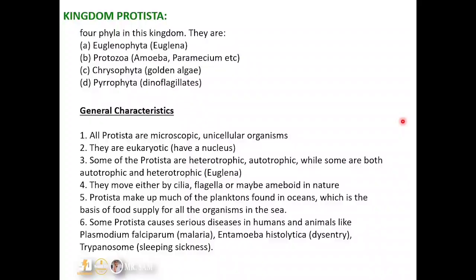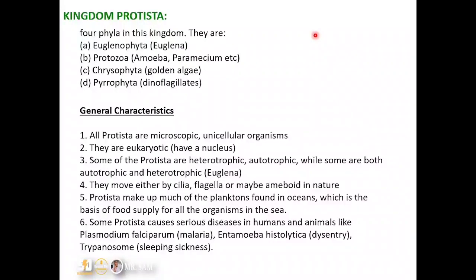All right. Now we have the third one. Some of the protista are heterotrophic, some are autotrophic, while some are both autotrophic and heterotrophic. In this case, euglena is the culprit. Euglena is both autotrophic and heterotrophic, so it can photosynthesize and it can also source its food from external means. Then they move either by cilia, in this case paramecium, or flagella, in this case euglena, or amoeboid in nature, in this case the amoeba.